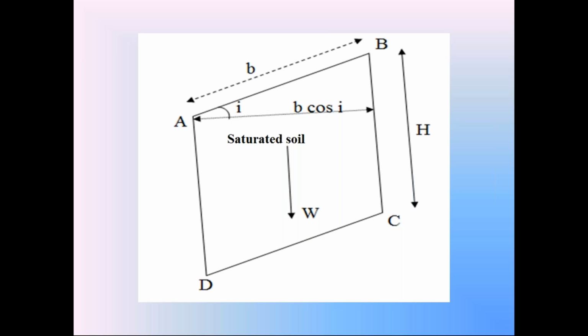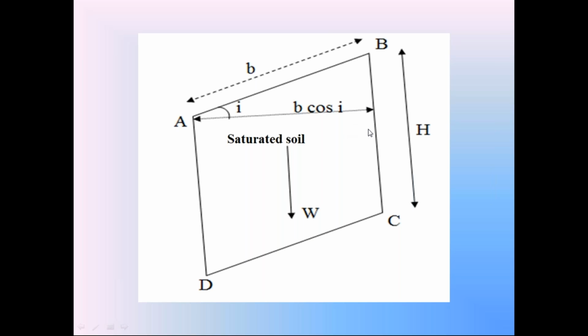Definition is the same. Gamma saturation is equal to weight of the soil prism W divided by volume of the soil prism V. Volume of soil prism is H into V cos I. Because of the seepage flow, the entire soil is in saturated condition.